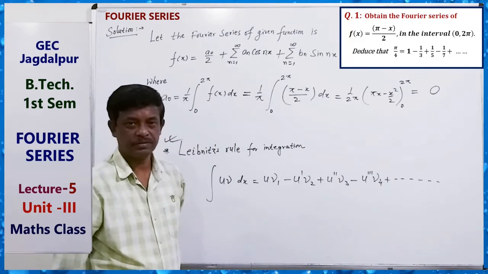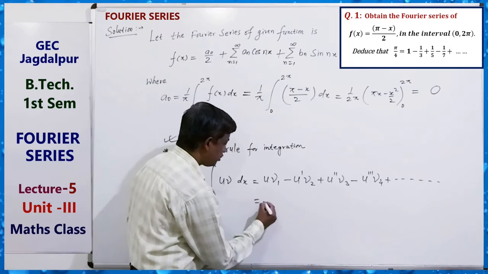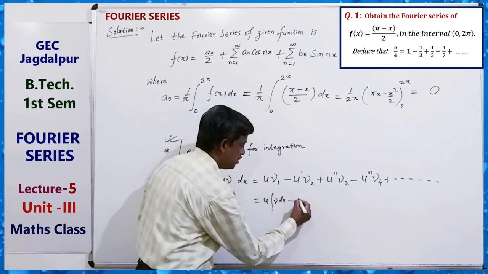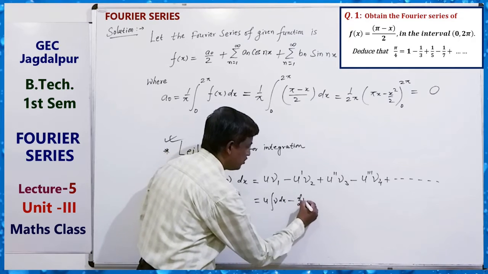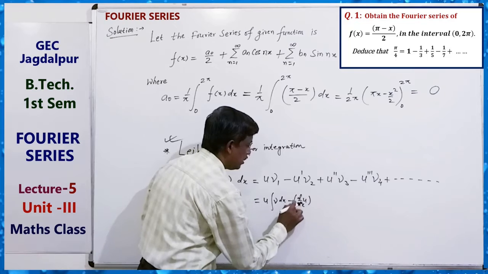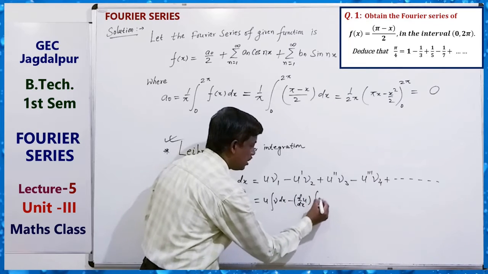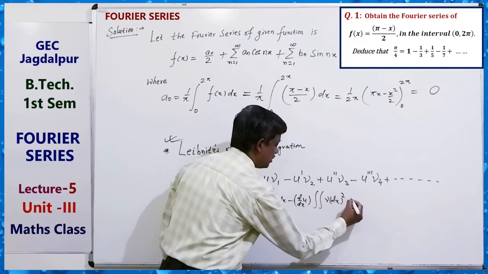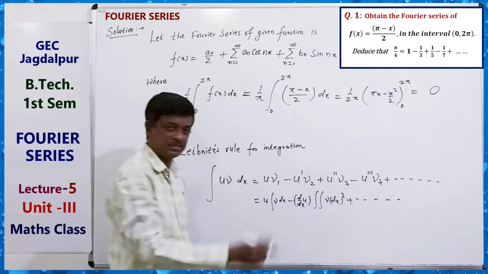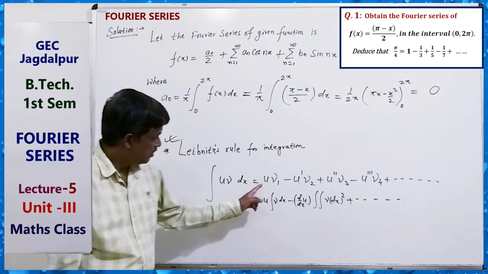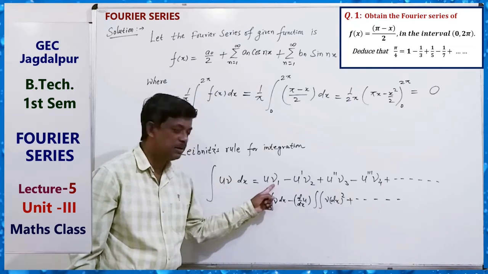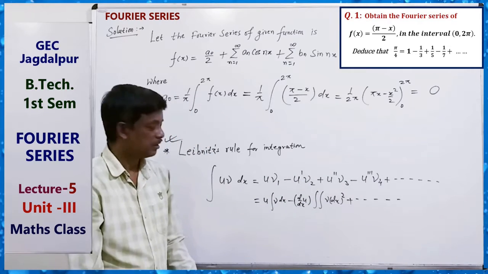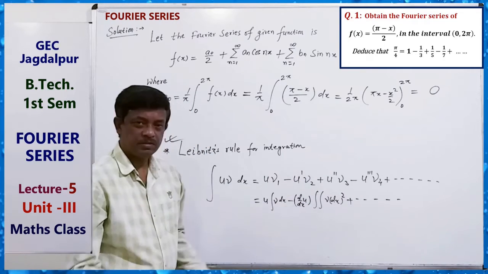That is, u times the integral of v dx, minus the derivative of u times the twice-integrated v, and plus, and so on. Means u as it is with v one-time integration, with signs minus, plus, minus, plus, and so on. And here u dash means one-time differentiation.